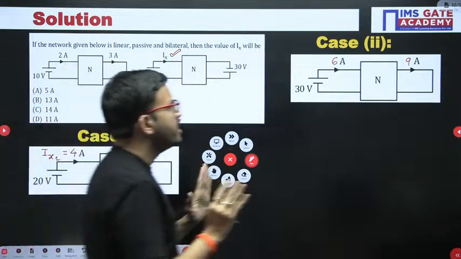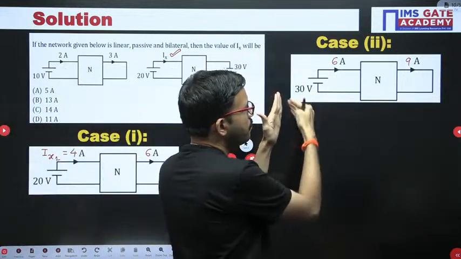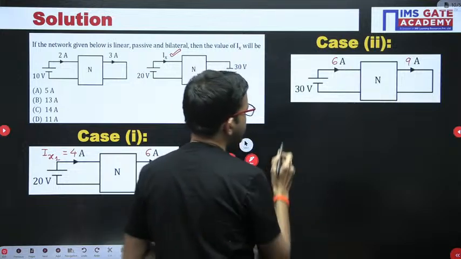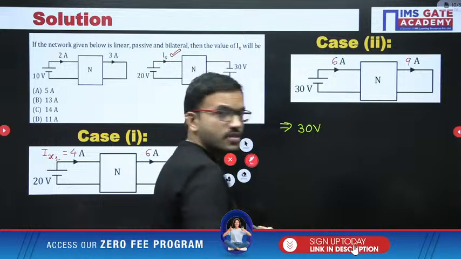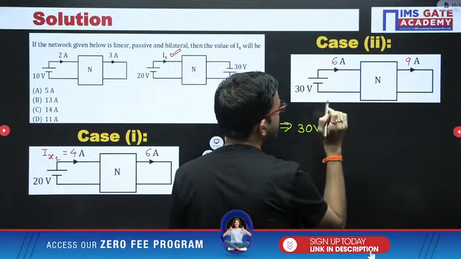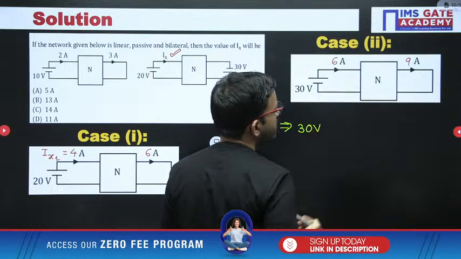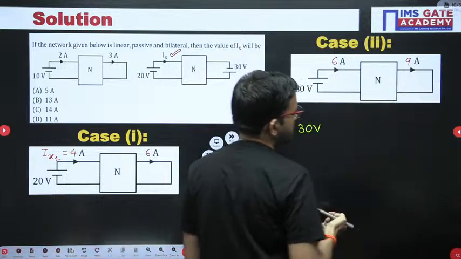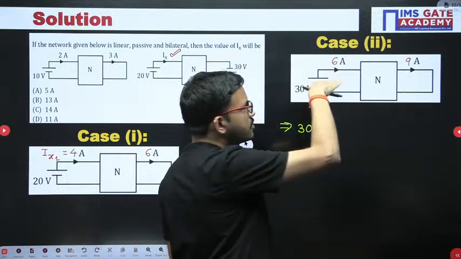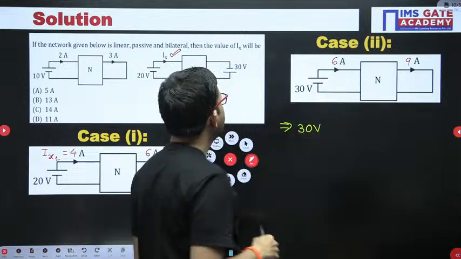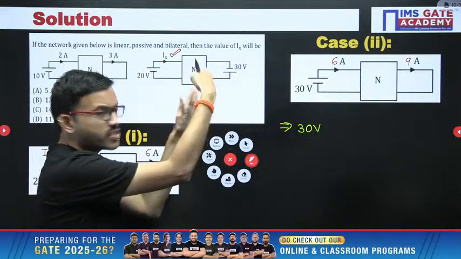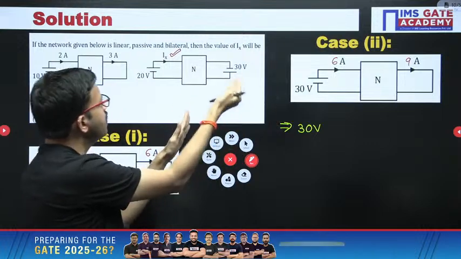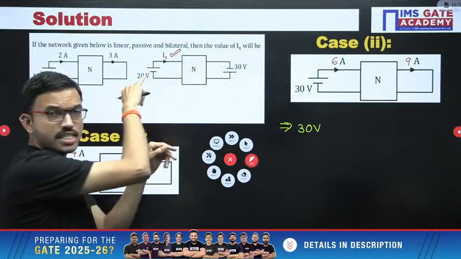Now just observe, for understanding I am writing a 30 volt source on this side. Because of this, 6 ampere current is flowing here and 9 ampere current is flowing here. I am not bothering about this 6 ampere at this point of time, because when you have given the 30 volt source on one side, our objective is the response on the other side.